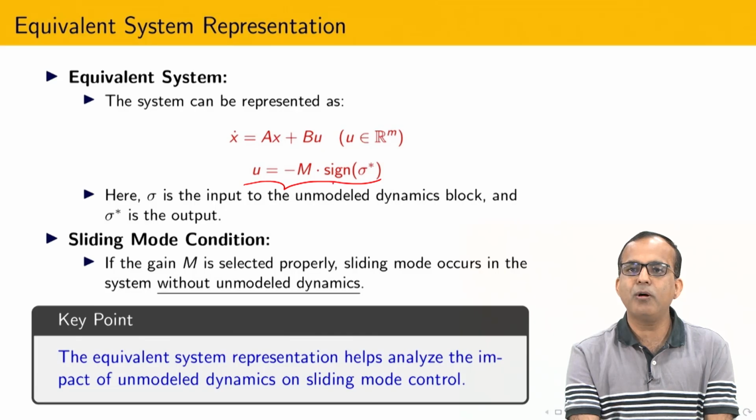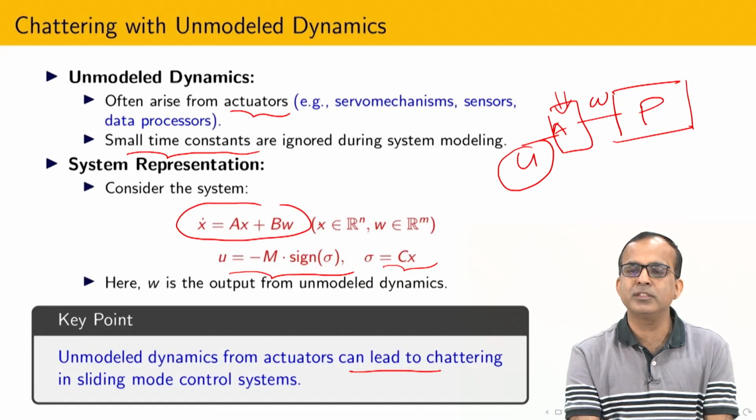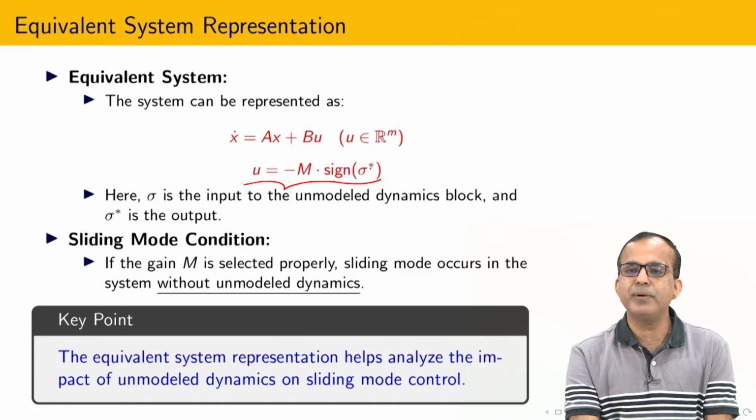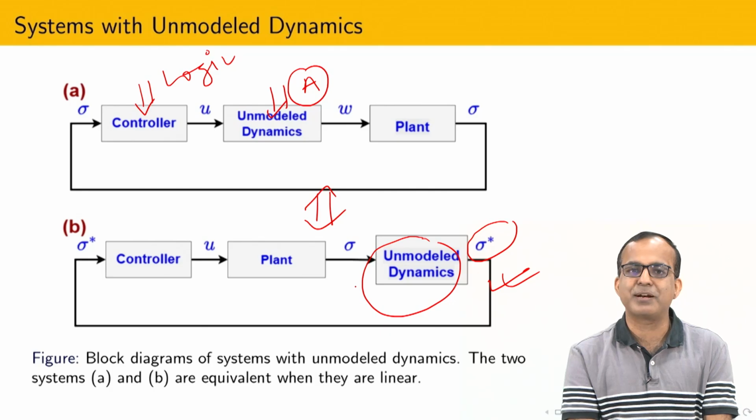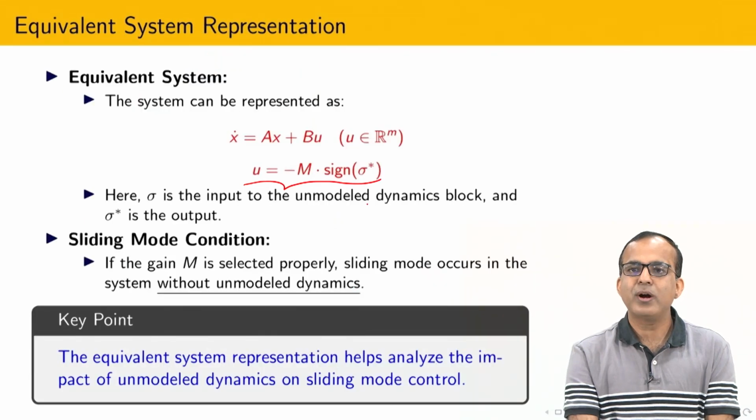But how is this equation different from this equation? You can see that in place of sigma, now I have to apply sigma star. Why? Because the output is sigma star. Now what I am going to do is utilize the information of the sign.